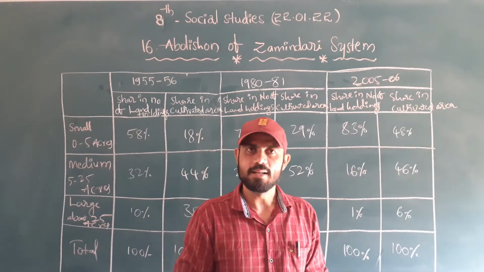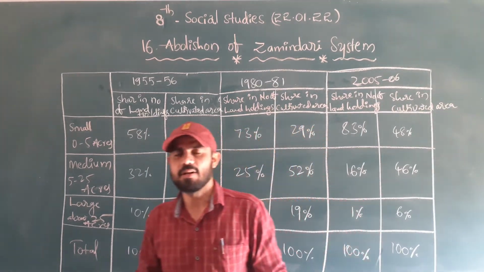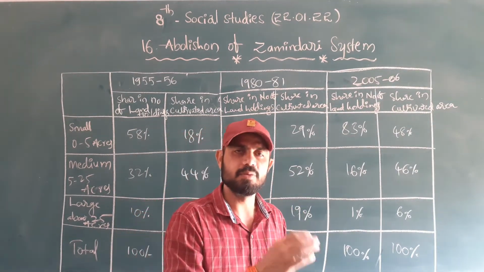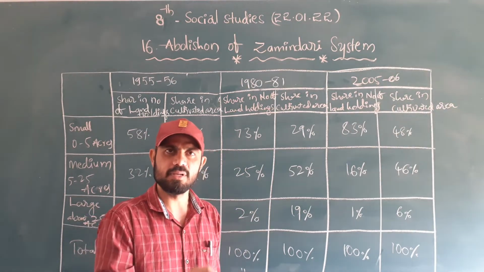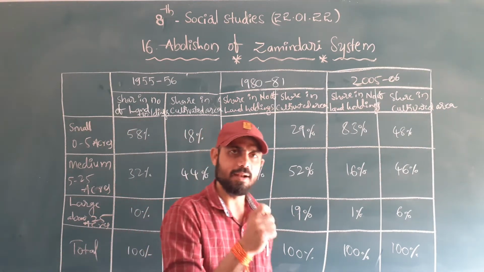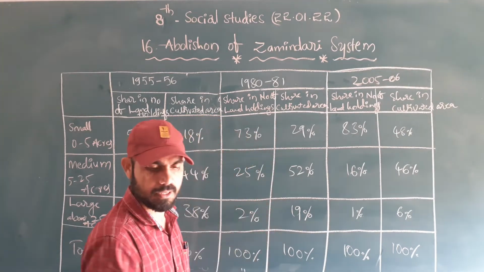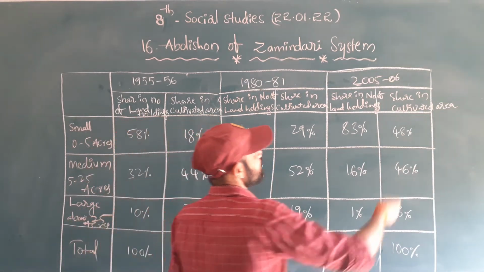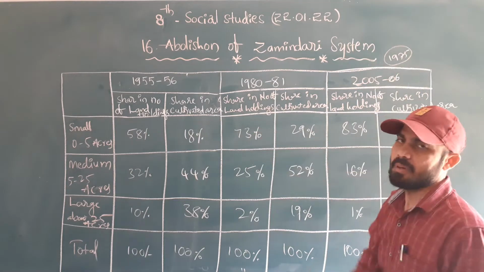Land Ceiling Act, 1972 to 1975. What does 1972 to 75 mean? This Land Ceiling Act was made in 1972. The legislative assembly passed this bill in 1972. But when it comes to implementation, the implementation happened in 1975. In 75 we started the implementation.